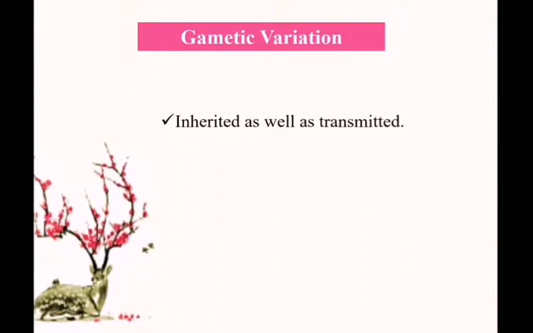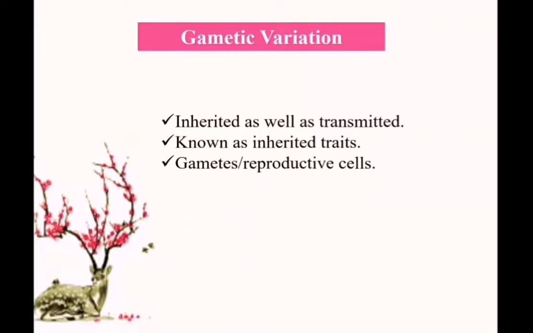Next is gametic variation. These variations are inherited as well as transmitted, and they are known as inherited traits. They take place in the gametes or reproductive cells, and they are transmitted from one generation to the next.